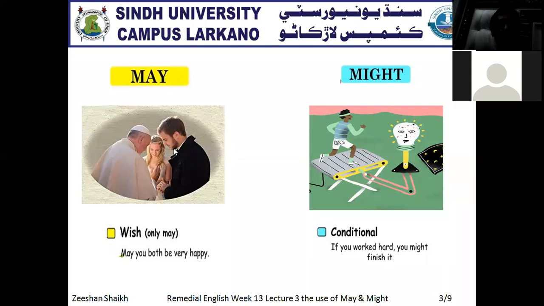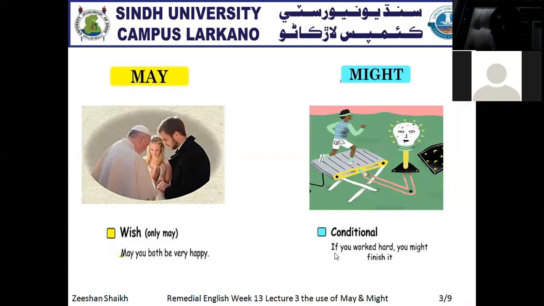Now this wish is always used with may, not might. May is always used with the wish, not might. So that's why we use may with the wish, or we can use wish with the may. Okay? And now the another example is that there is might. Now we use might with conditions. Whenever we use if, now if is used whenever there is a condition.